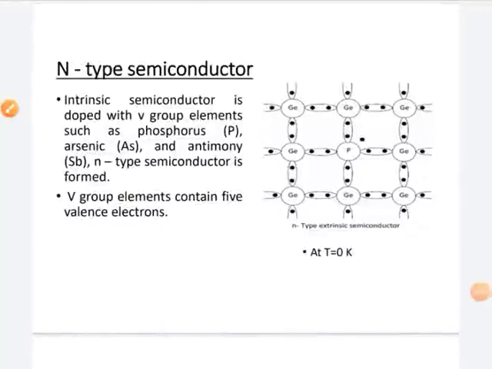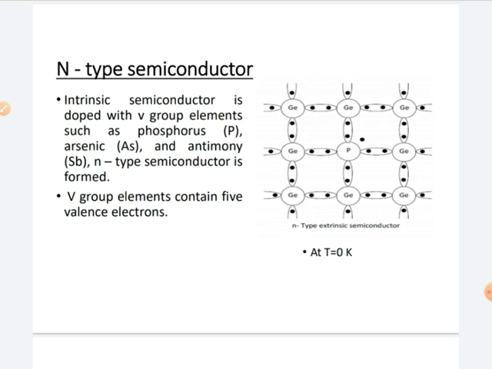Now we will discuss extrinsic semiconductors. What is an extrinsic semiconductor? An extrinsic semiconductor means an impure form of semiconductor. But how do we get the impure form of semiconductor? Whenever an intrinsic semiconductor is doped with some other group of elements, we form the impure form.